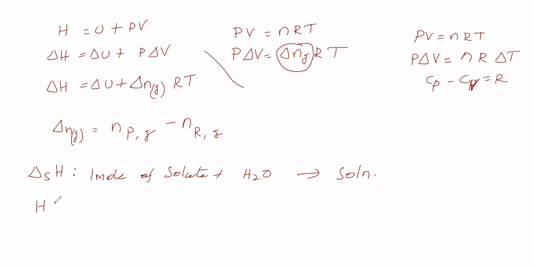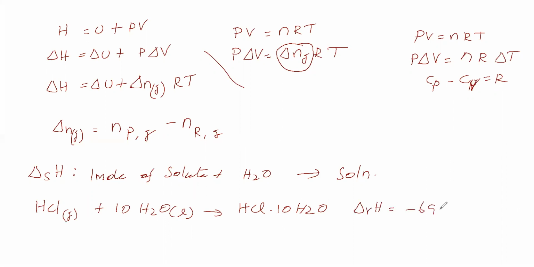Now we will take 1 mole of HCl gas. To this, we are taking exactly 10 moles of water. We will prepare a solution. In this solution, 1 mole of HCl is there, 10 moles of water is there. What is the heat involved in this process? In the sense, minus 69.49 kilojoule per mole. Okay, this minus indicates exothermic. That means heat liberated. Okay, so delta H is this much.